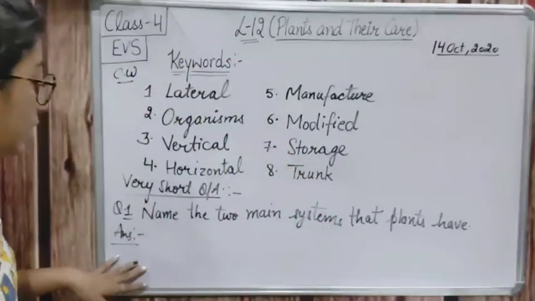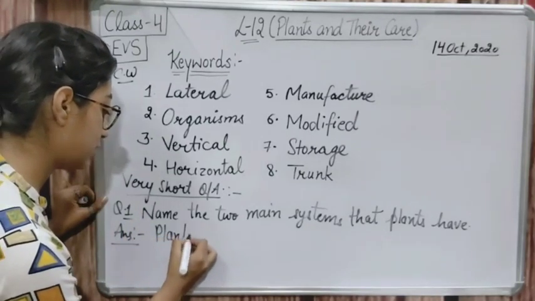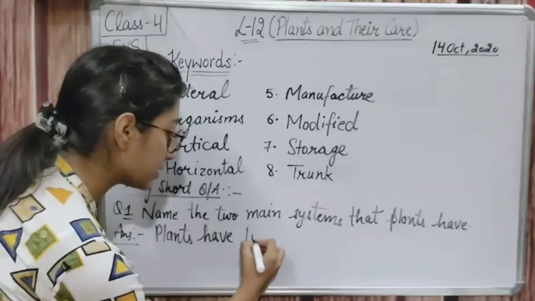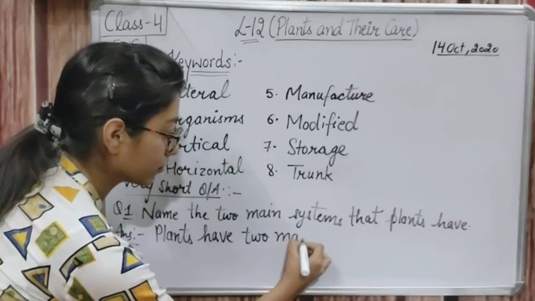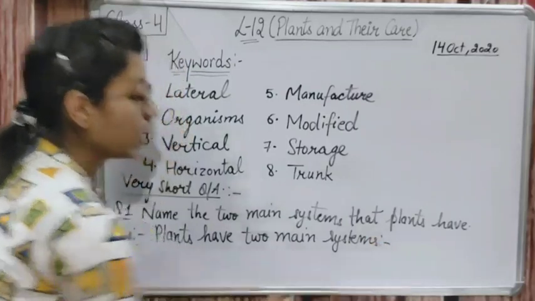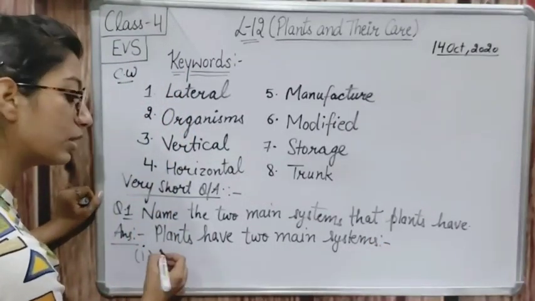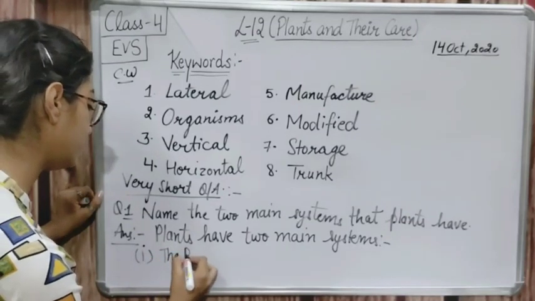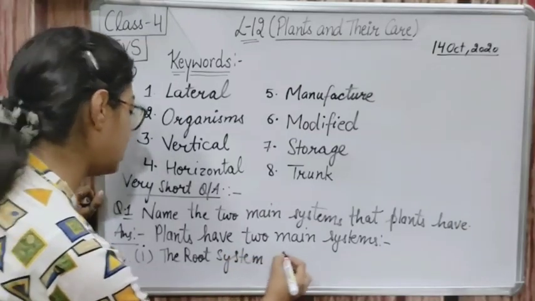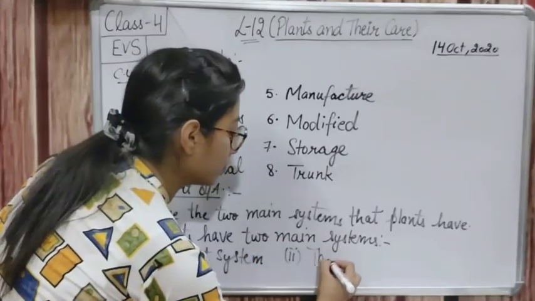So here we will write the names. Firstly write, plants have 2 main systems. First is the root system and second is the shoot system.